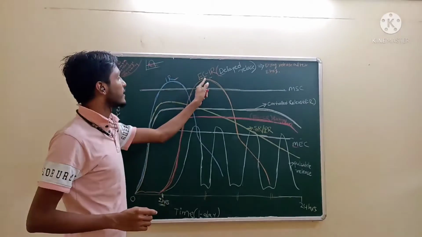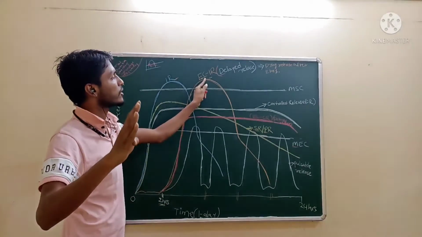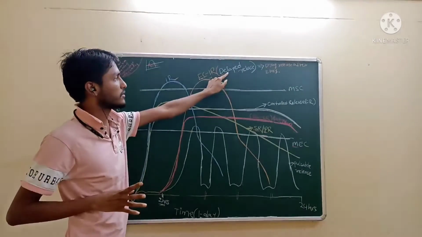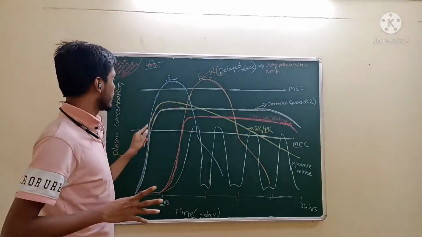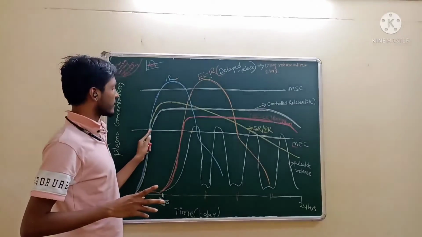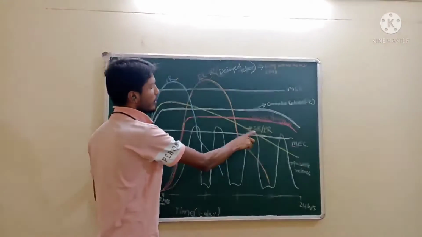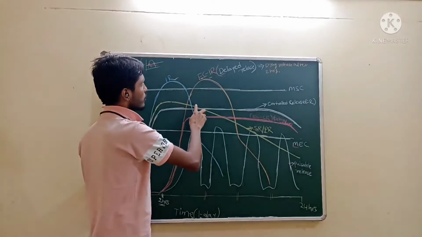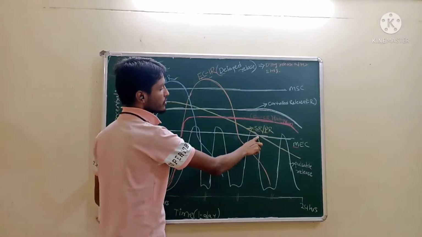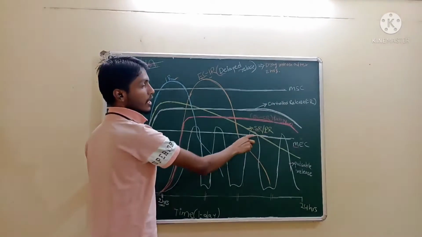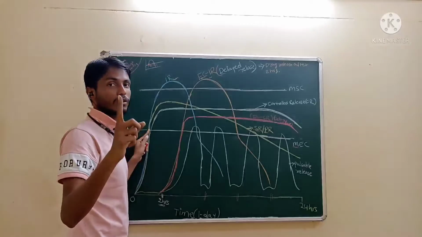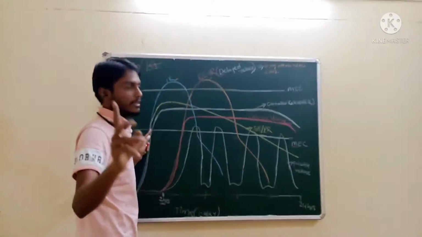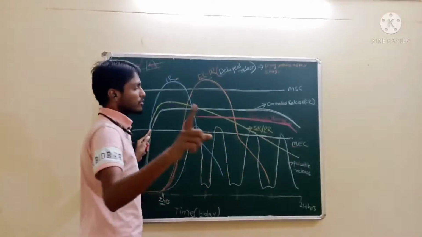Immediate release, delayed release. Delayed release is due to the enteric coating; the tablet should release after 2 hours. Next, sustained release: onset of action, this one, duration of action is more compared to the immediate release tablet. No dose dependent side effect. Less dose, more duration of action. Only one dose is required. For immediate release, 3 doses are needed; for sustained release, 1 dose is sufficient.